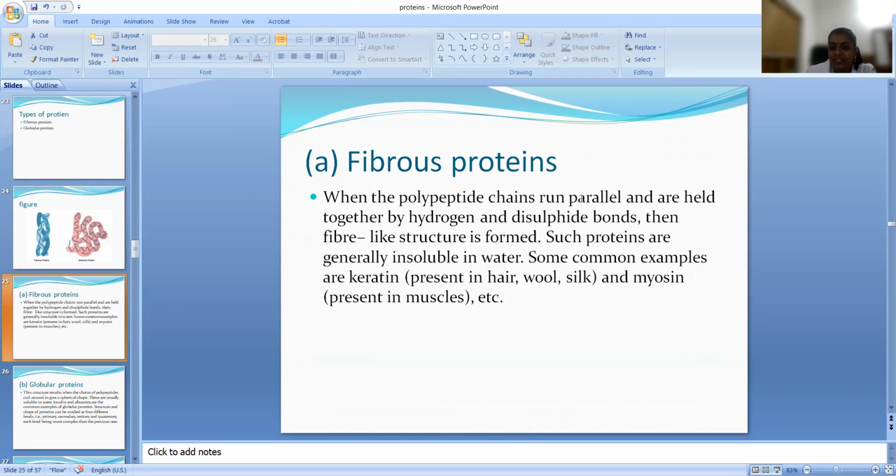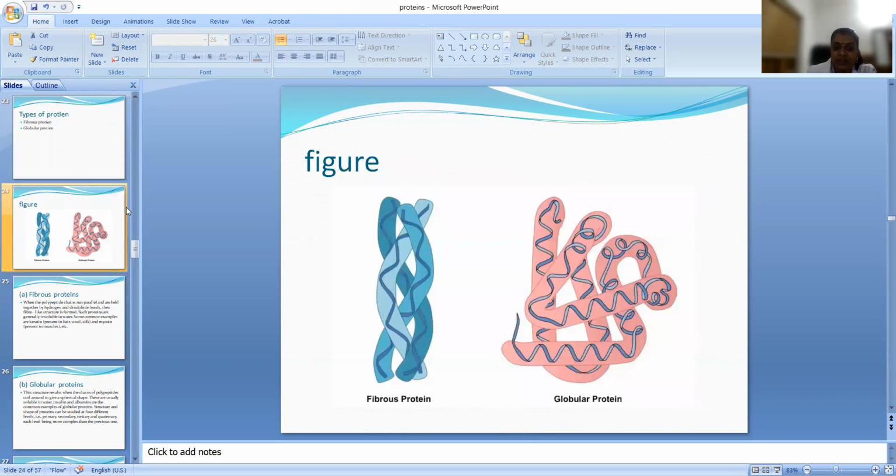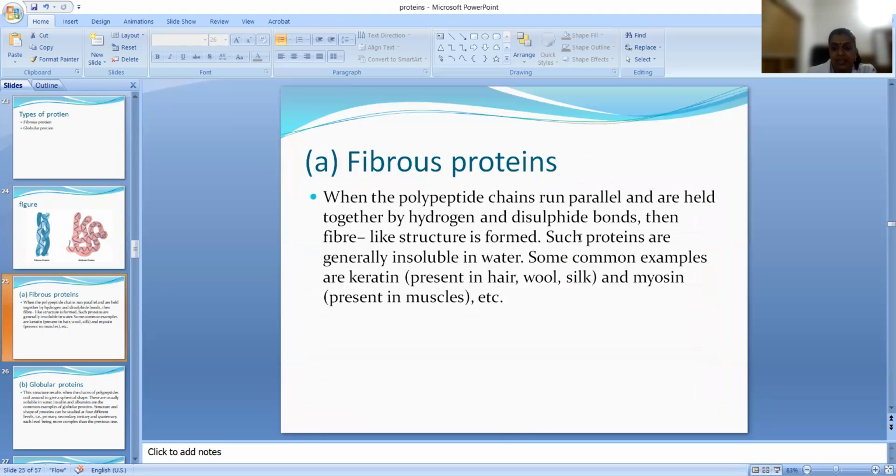When the polypeptide chains run parallel, held together by hydrogen bonds and disulfide bonds. So two types of bonds exist between them, disulfide bonds and hydrogen bonds. This is the force holding these parallel structures together. Such proteins are called fibrous proteins. They are insoluble in water.